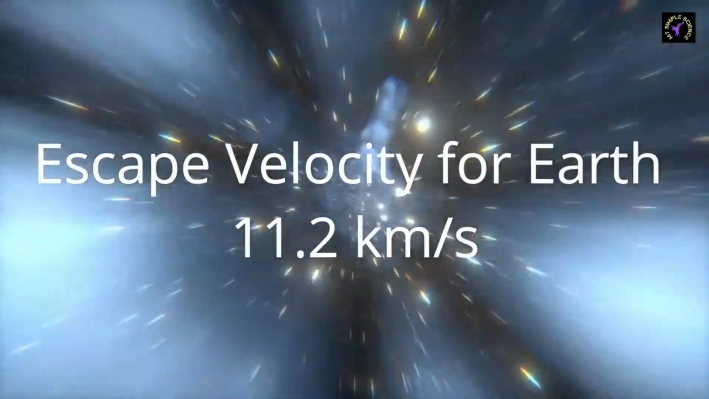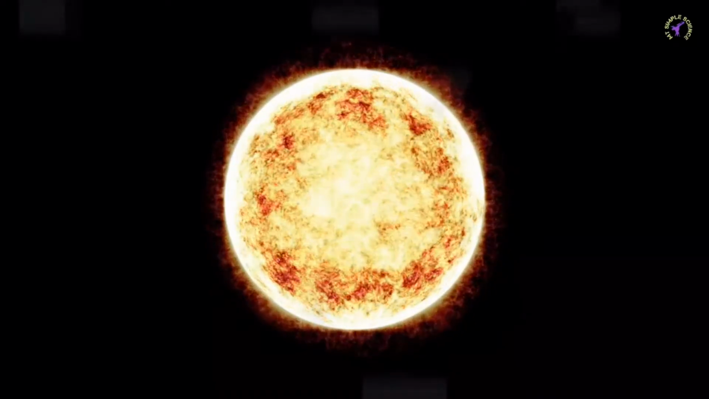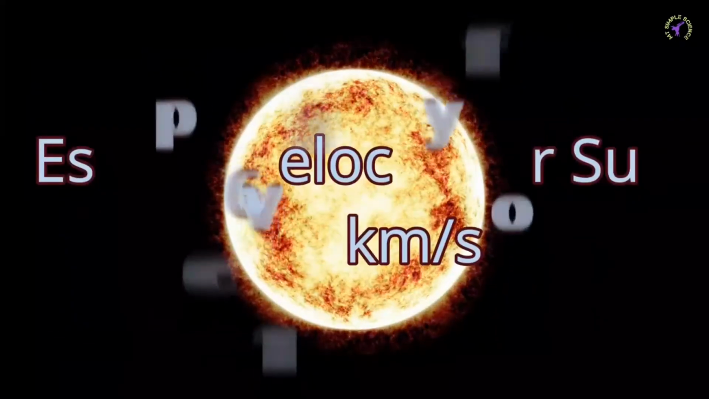Neglecting the atmosphere on Earth, if we throw any object with 11.2 km per second, then the object escapes Earth's gravitational field and travels in space. If we do the same thing on the Moon, the ball must be thrown with 2.4 km per second velocity to escape from the Moon's gravitational field. It means the escape velocity of the Moon is 2.4 km per second. For the Sun, the escape velocity is 618 km per second.